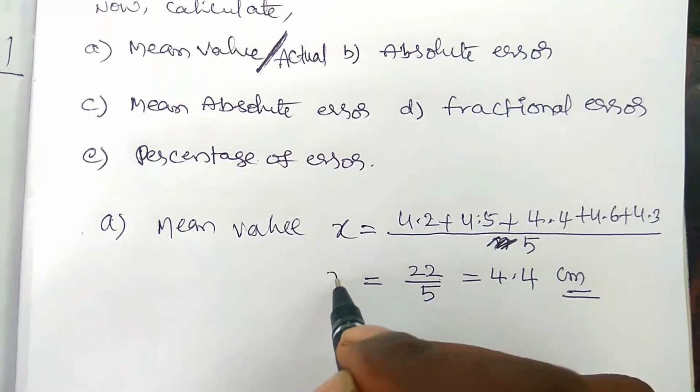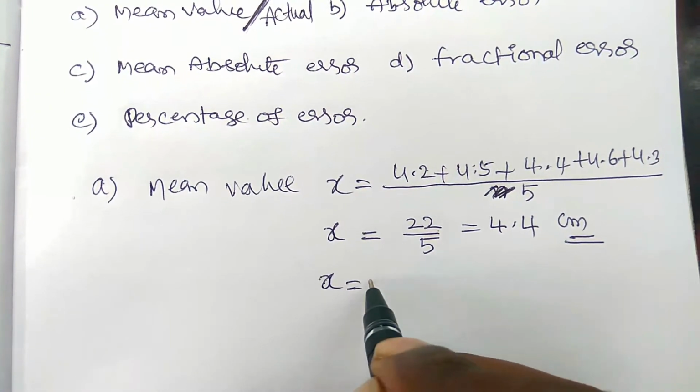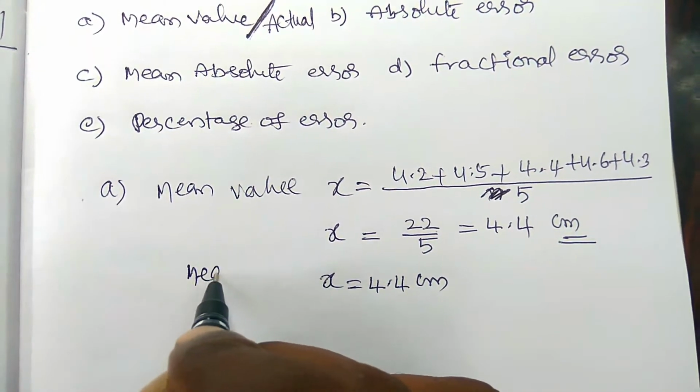So the original value, or the mean value, x, is equal to 4.4 centimeter.